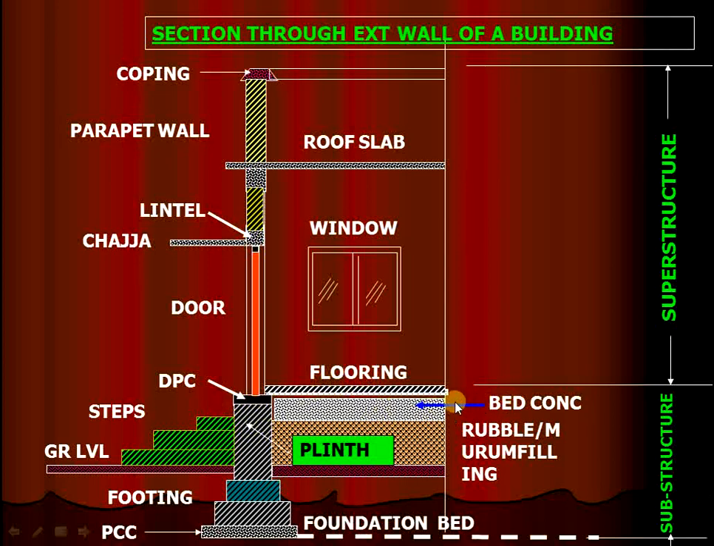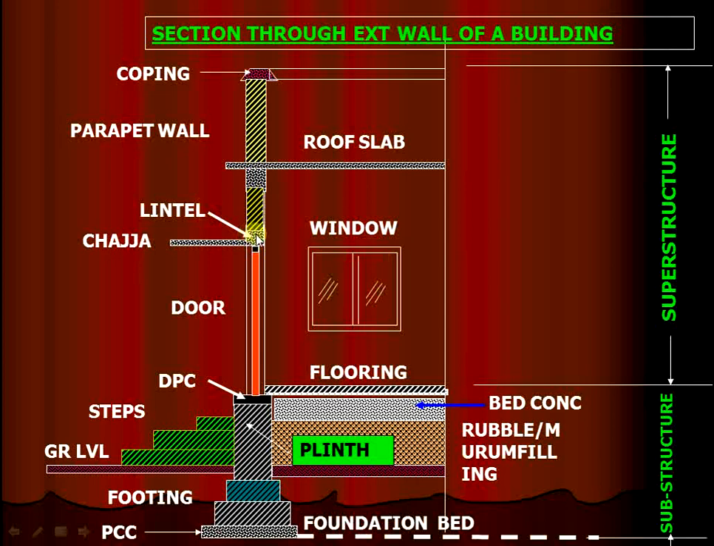Here we use bed concrete, which is nothing but RCC construction, because we need strength and stability of the building. Above the bed concrete we place the flooring or tiles. Next, here is the door, the opening of the door. Next, here is the chhajja. The function of the chhajja is to prevent sunlight and rainwater from entering directly into the house. This is the position of the window.